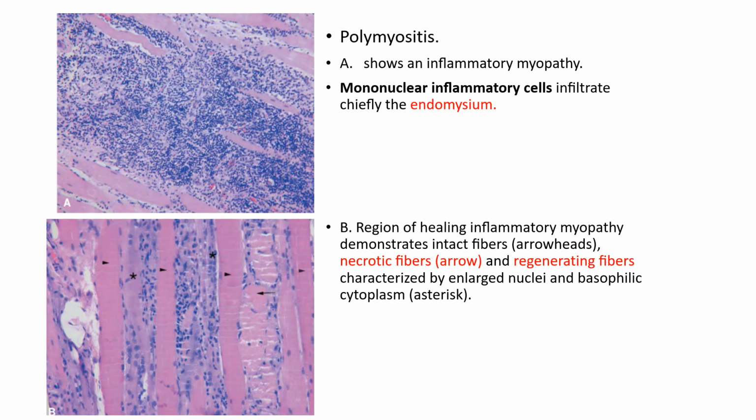This picture, A, shows mononuclear inflammatory cells infiltrating the muscle, the endomysium. And you can see in B, there's necrosis of the muscle fibers and regenerating fibers with inflammatory cells.